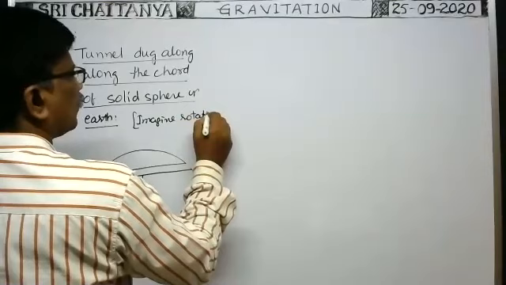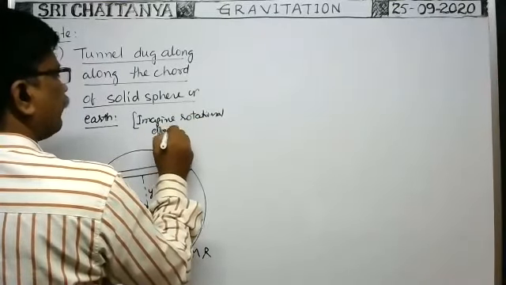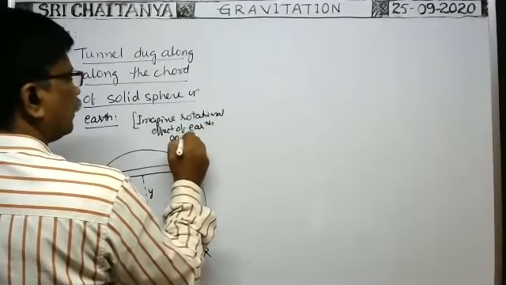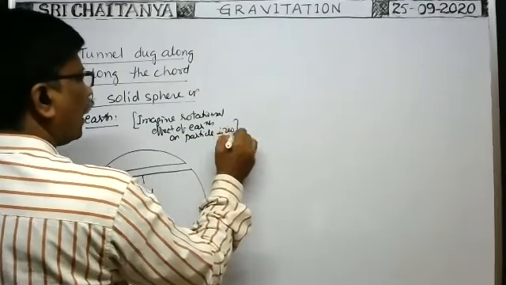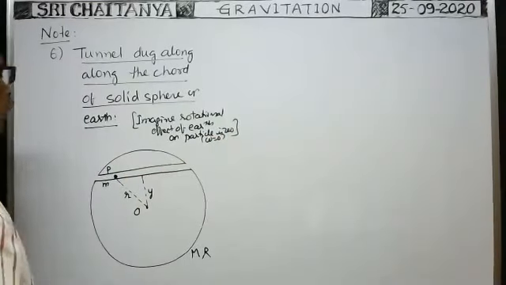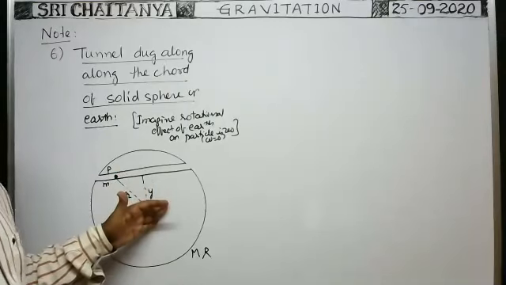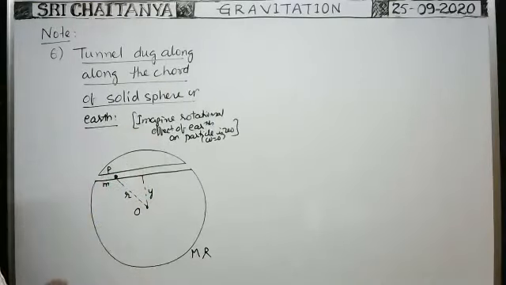Rotational effect of earth on the particle is 0, or omega is equal to 0. That means the angular speed of rotation of the earth is 0. In such a way, we have considered the earth. Of course, that is a hypothetical concept, because we cannot stop the spin motion of the earth.